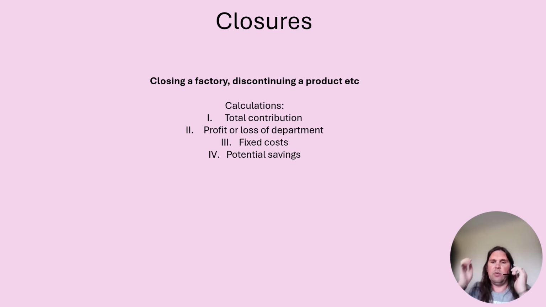So for argument's sake, if we're losing £1.2 million worth of contribution, but we would save £200,000 worth of fixed cost by closing this department, you could say hypothetically we would only lose £1 million. So just think about the impact on profit. But then we obviously question it: can we make up that contribution? What impact would that have in other areas, etc.? But from a calculation point of view, you have to look at total contribution. We have to look at profit or loss in the department.